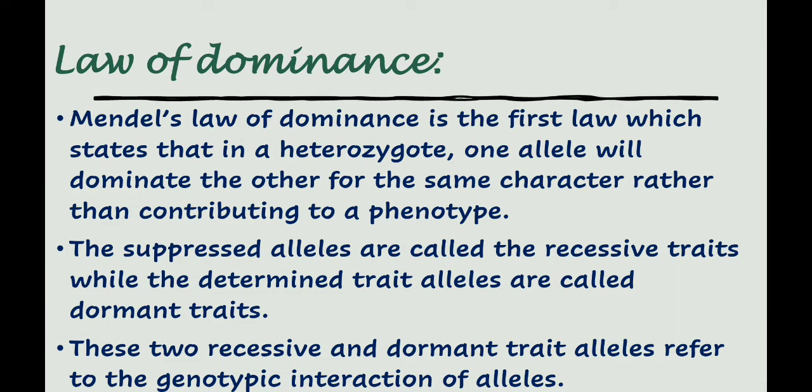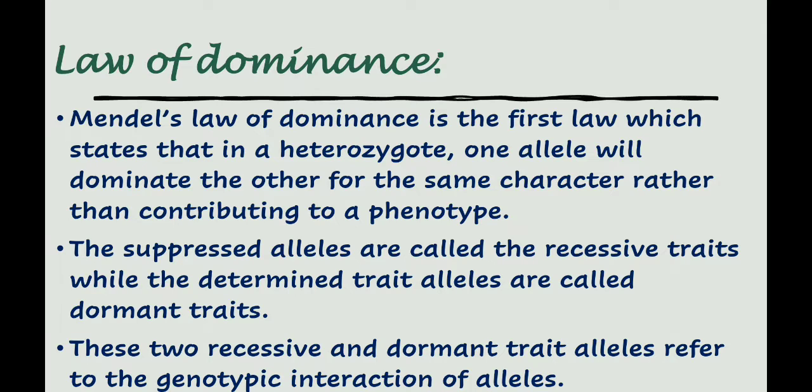Law of dominance. Mendel's law of dominance is the first law, which states that in a heterozygote one allele will dominate the other for the same character rather than both contributing to the phenotype. The suppressed alleles are called the recessive traits, while the determining alleles are called dominant traits.